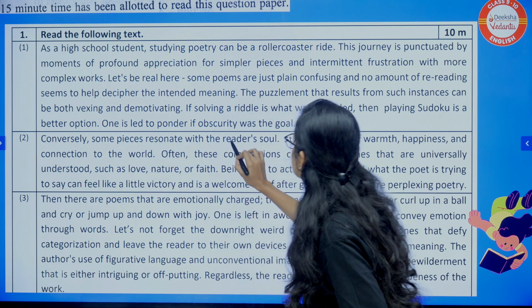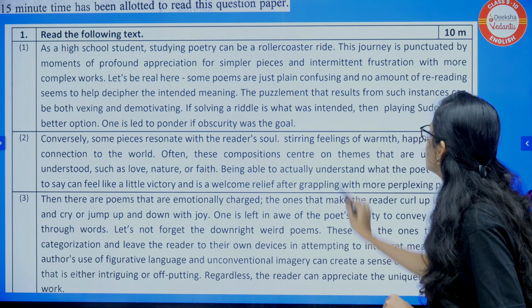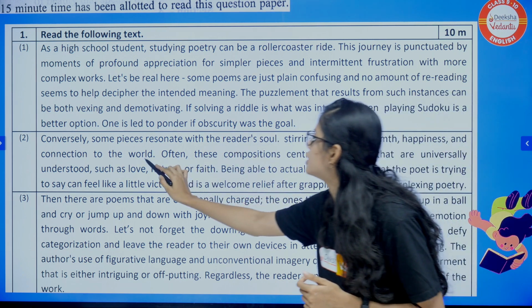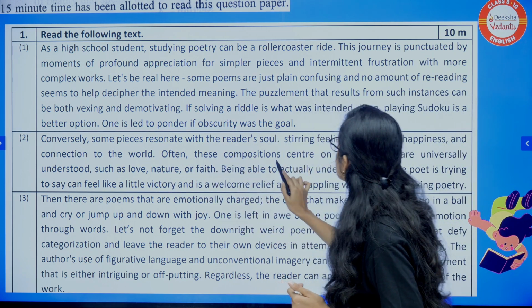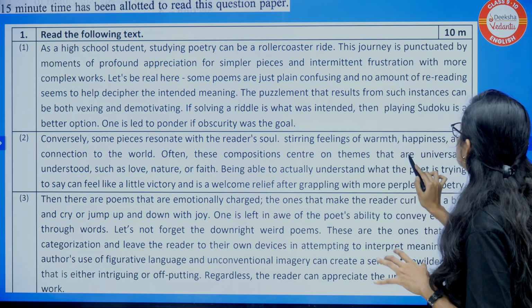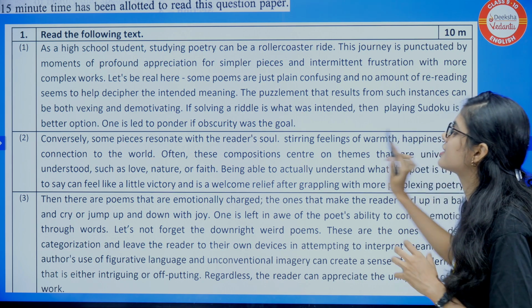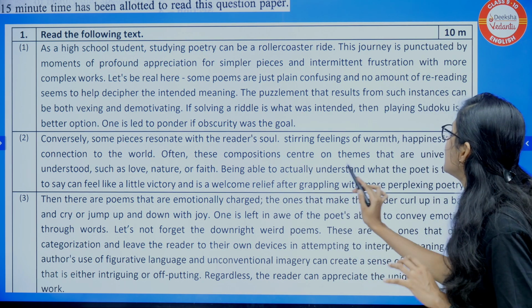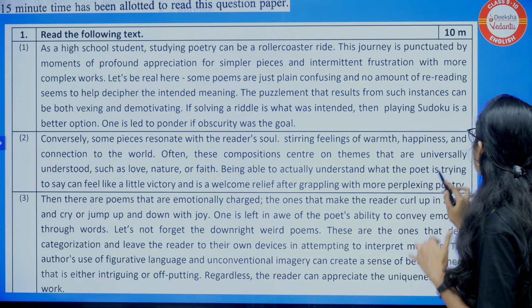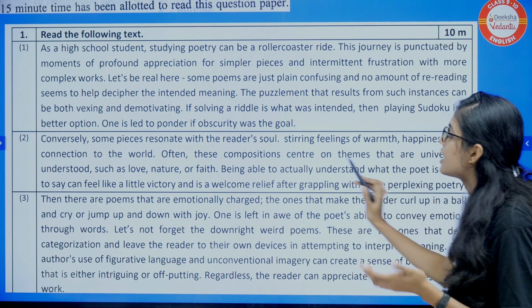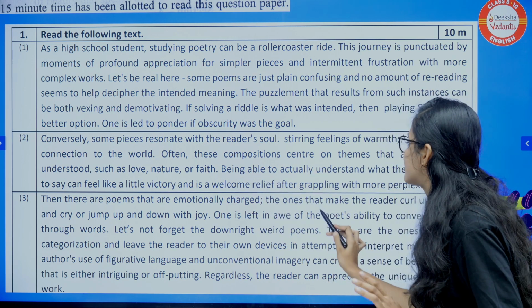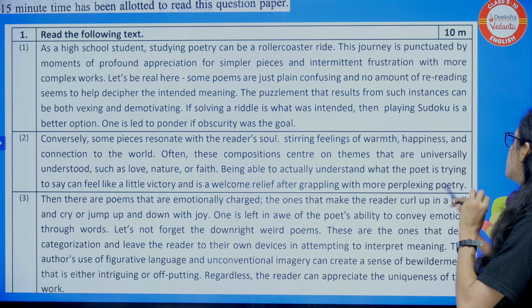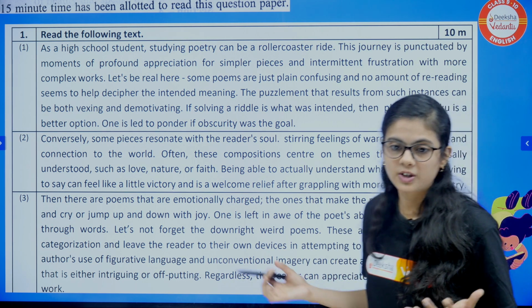Conversely, some pieces resonate with the reader's soul, stirring feelings of warmth, happiness and connection to the world. Often, these compositions center on themes that are universally understood, such as love, nature or faith. Being able to actually understand what the poet is trying to say can feel like a little victory and is a welcome relief after grappling with more perplexing poetry.